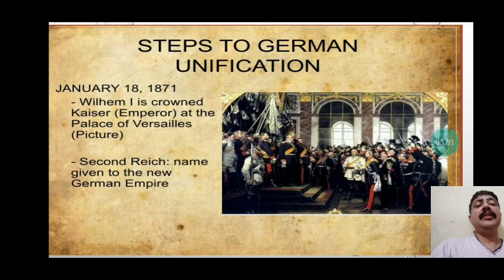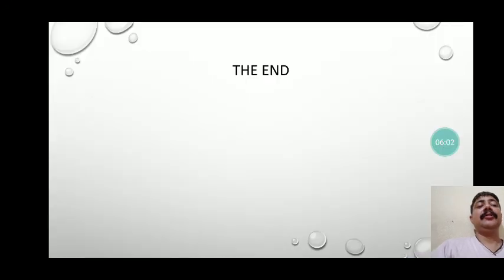We need to understand here that all the models of Prussia, because William I, the Kaiser, was the king of Prussia, and he was made king of newly formed Germany. All the models that were present in Prussia were copied. They were basically replicated in newly formed Germany. Be it the administrative system, banking system, trade system, all these were replicated because with the effort of Prussia only, Germany came into existence. So this is how Germany was unified.